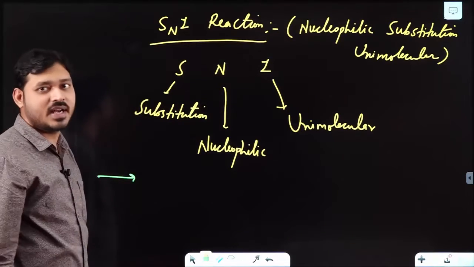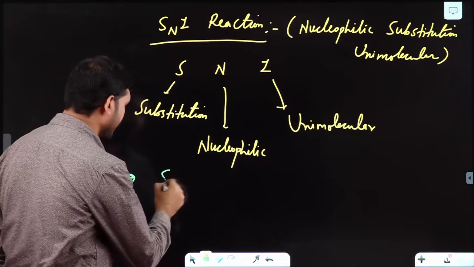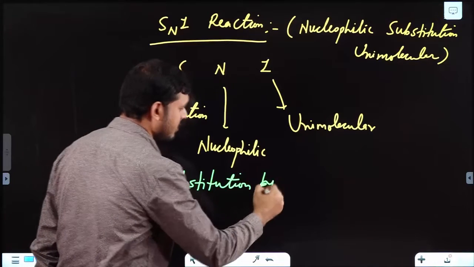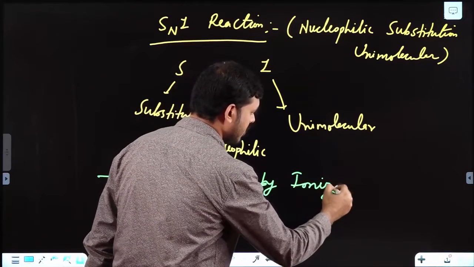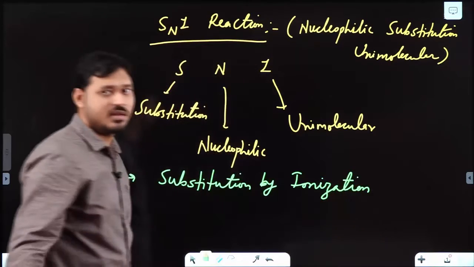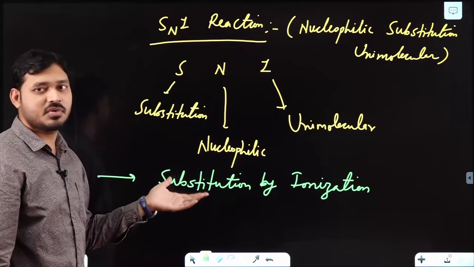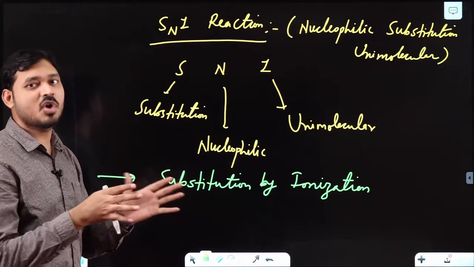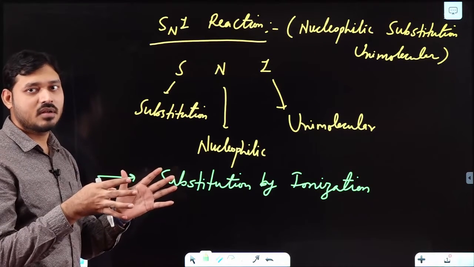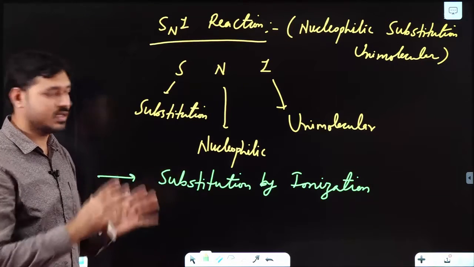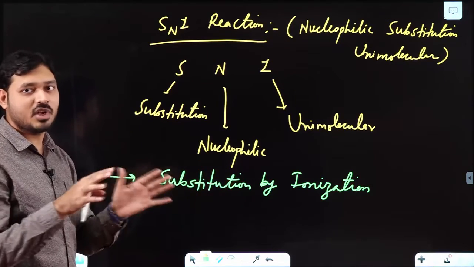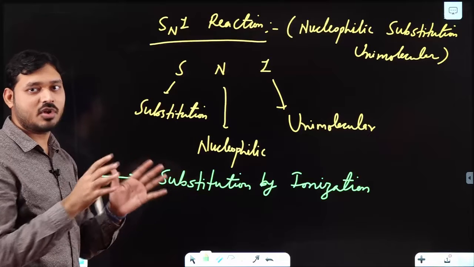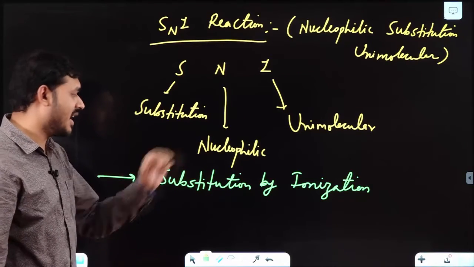Now, if I say about the SN1 reaction, then it is generally said as substitution by ionization. Why? Because in this type of substitution reaction, first of all, ionization occurs, meaning the breaking of the covalent bond with the leaving group in the reactant. So first ionization due to polarity of the bond occurs. After that, combination between electrophile and nucleophile occurs. So, substitution by ionization.